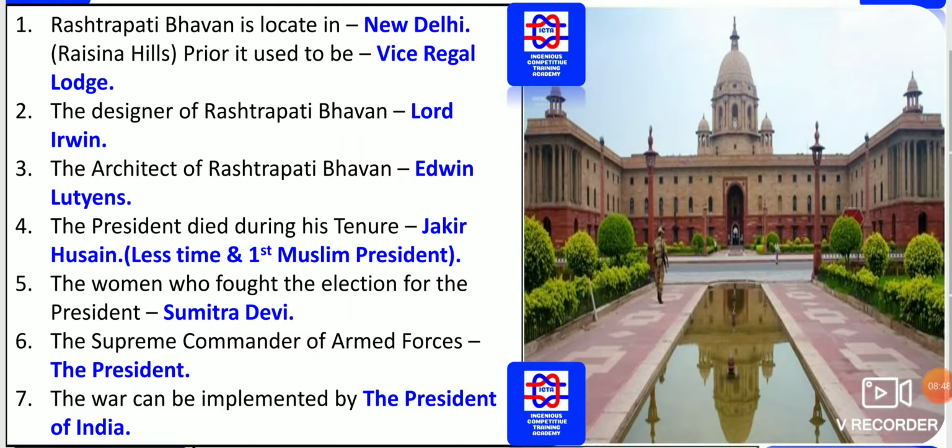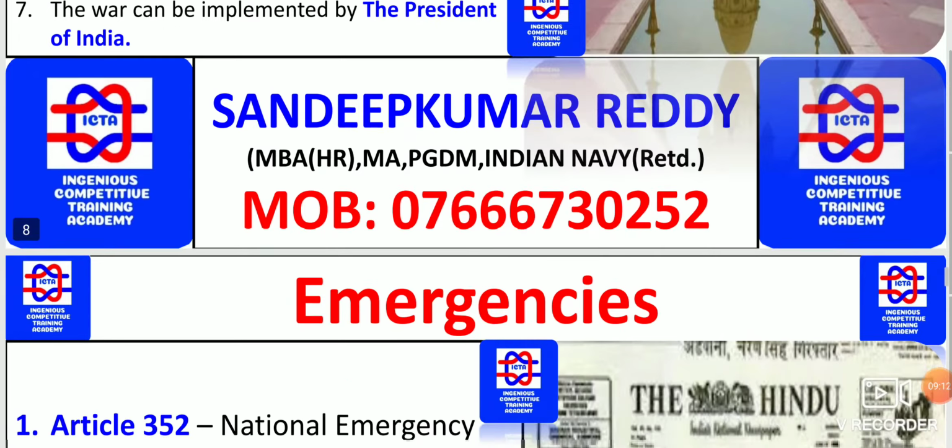Next, the first woman to contest the election for the president was Sumitra Devi. The President is known as the Supreme Commander of the Armed Forces. He is also known as the first citizen. War can be declared by the President of India. So the President has the powers to implement wars.